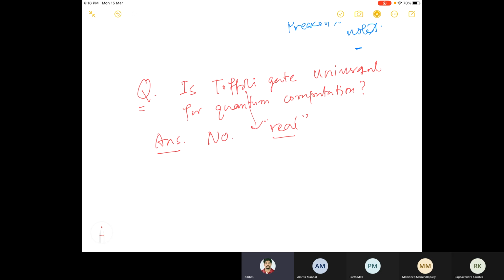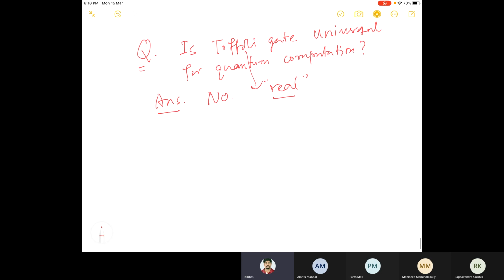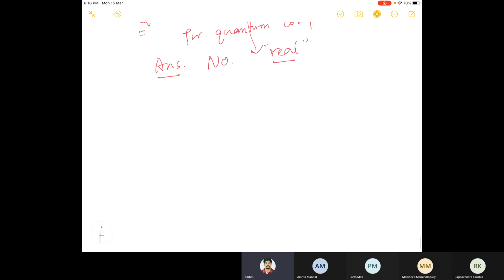There is another concept of universality, but here it is called computational universality. Let me just define these two terms, but I will not explain because we don't have that much time. Just to give a perspective of how different quantum computation is from classical, this universality can be divided into two categories. I will write a definition. One is called strict universality.